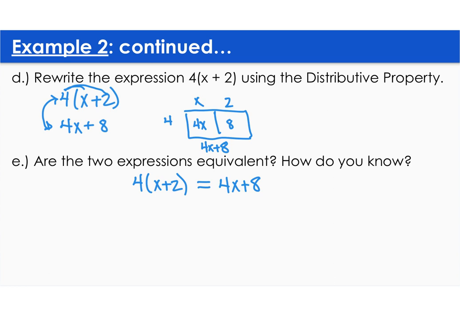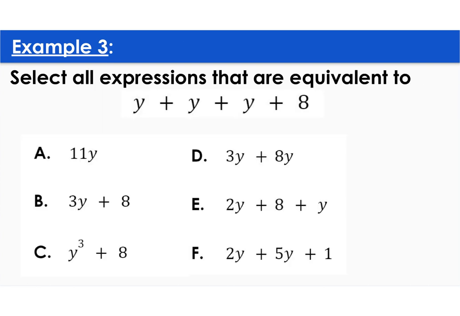The other way I can tell is by plugging a number in for the x's. So I can do that here. Let's just do 0 because 0 is easy. So that's 8 on this side, and also 8 on this side. 8 does equal 8, so these two expressions are equivalent.